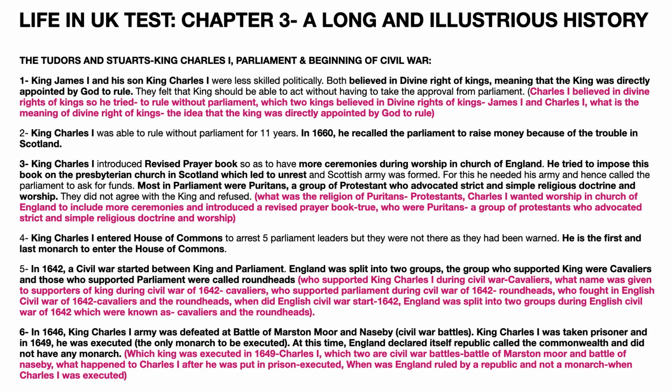King James I and his son King Charles I were less skilled politically. Both believed in the divine right of kings, meaning that the king was directly appointed by God to rule. They felt that the king should be able to act without having to take approval from the parliament.